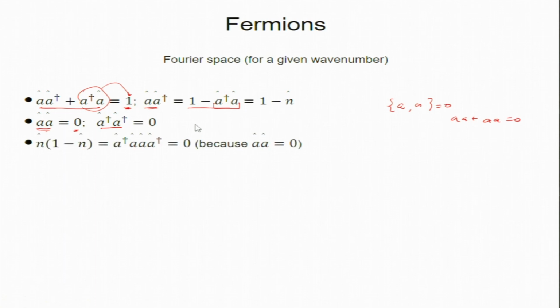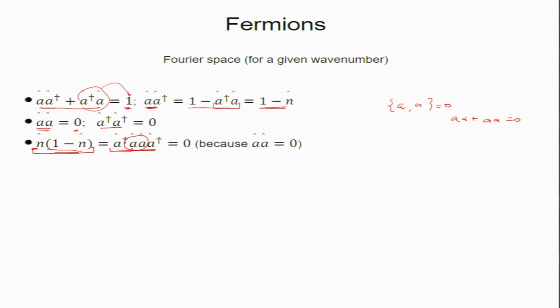Now, I am going to look at the operator n into 1 minus n hat. The number operator is A dagger A, this one. What is 1 minus the n operator? It is A A dagger, as I just derived. So, you got this, and you can see that in between there is an A sitting there.